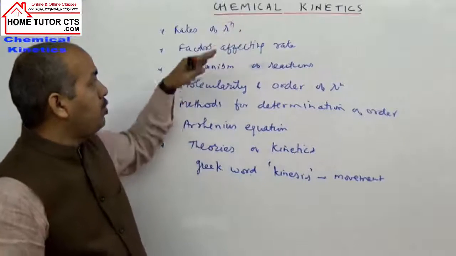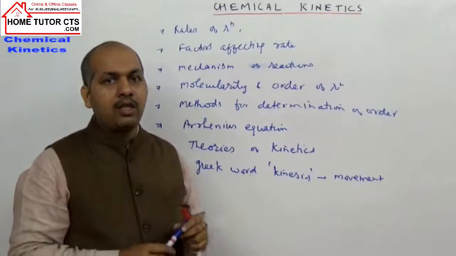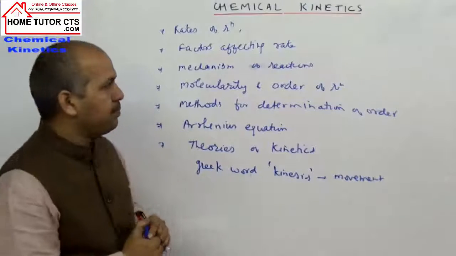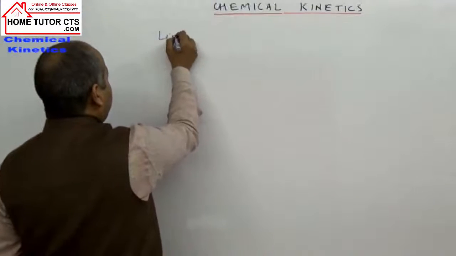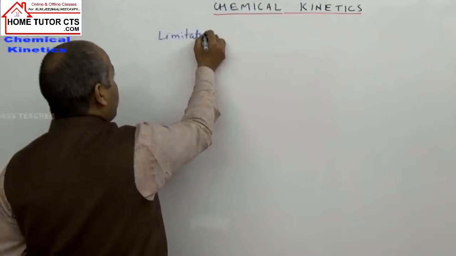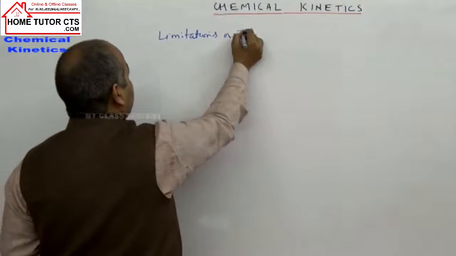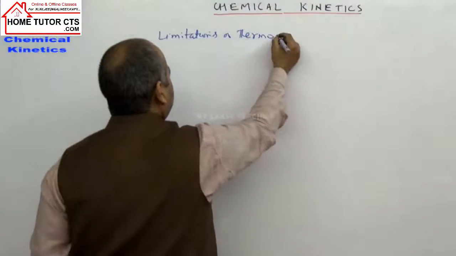Before that, we need to understand some drawbacks of thermodynamics. Let us first take some limitations of thermodynamics.